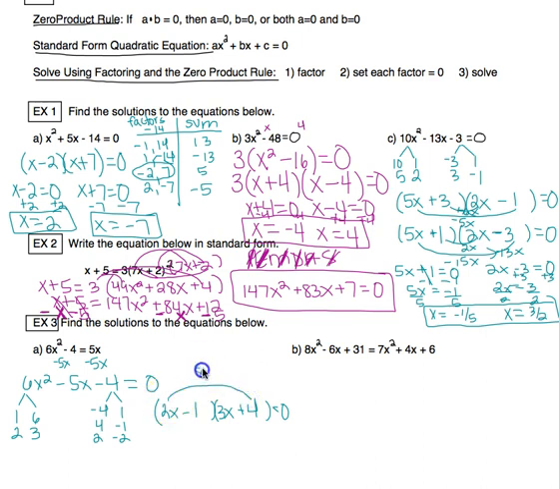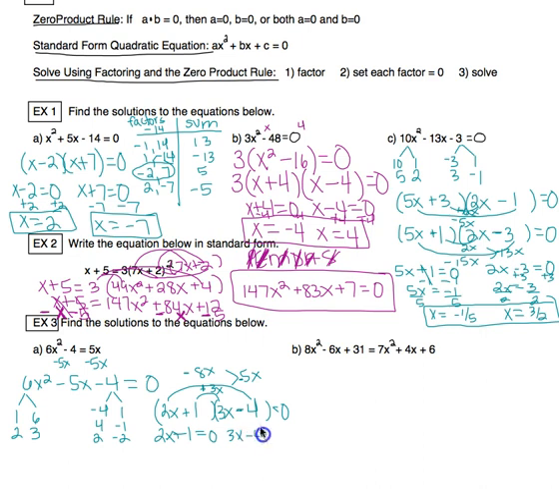So this would give me 8x. Inside gives me negative 3x, which gives me a total of 5x. Again, I have found the right number, but the wrong sign. So all that means is I'm going to change this minus to a plus. I'm going to change this plus over here to a minus, which means this is plus, this is minus, this is minus. And so now I do get negative 5x,